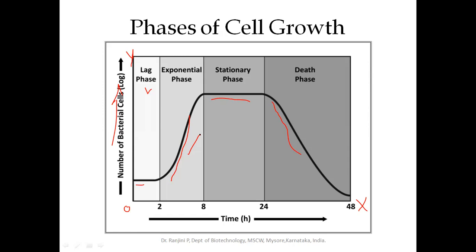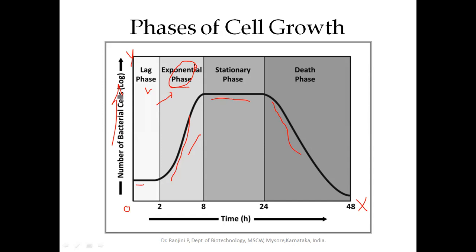Next comes the exponential phase. Here, the cells are matured; they're not dividing, they are growing, synthesizing the prerequisite enzymes, proteins, and nucleotides for the cell to undergo cell division. After that, the cells start utilizing the nutrient and divide rapidly, because the substrate or nutrient concentration is high, so the number of cells increases in an exponential way, due to which the absorbance increases.